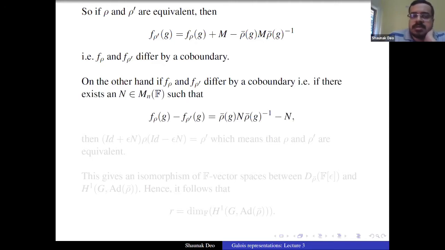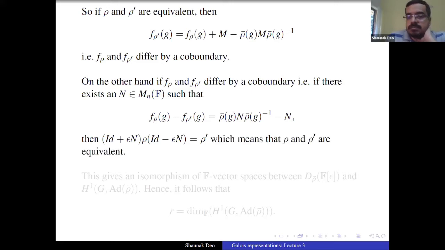That means that there is an N such that f rho of g minus f rho prime of g is rho bar g N rho bar g inverse minus N. And as I said, you can just backtrack the calculation, and you get that (identity plus epsilon N) times rho times (identity minus epsilon N) is rho prime, which means rho and rho prime are equivalent. So we proved that if rho and rho prime are equivalent, f rho and f rho prime just differ by a coboundary. And on the other hand, if they differ by a coboundary, we can give a matrix which will take rho to rho prime.